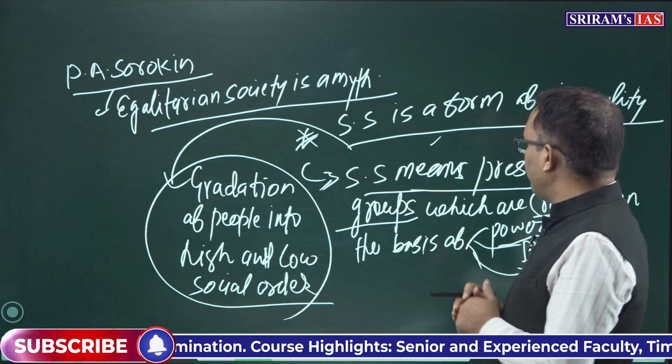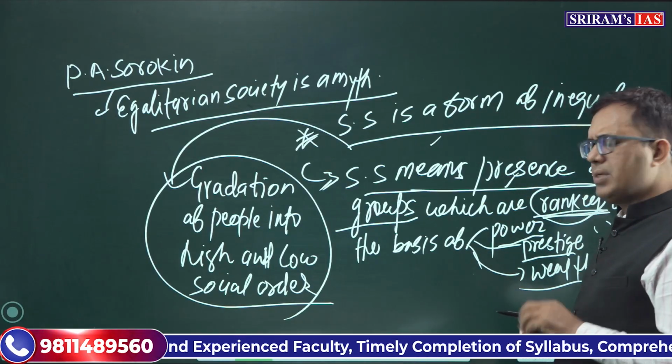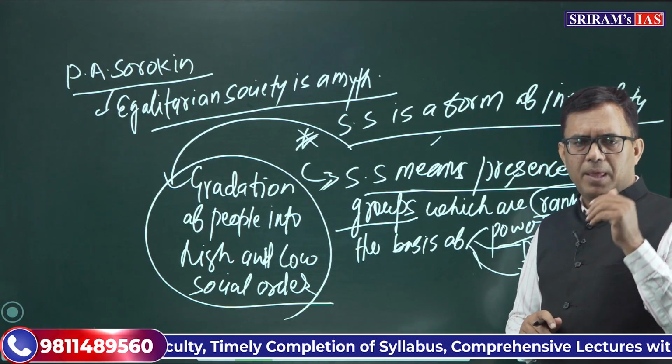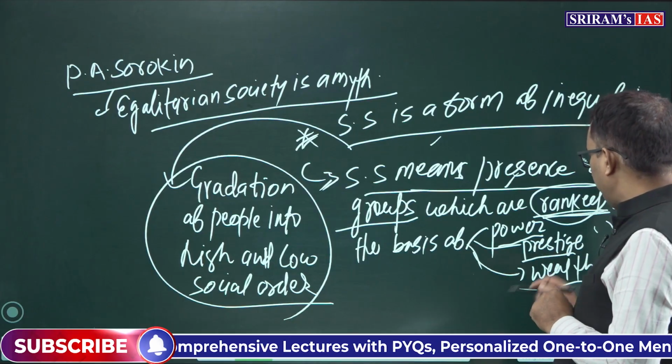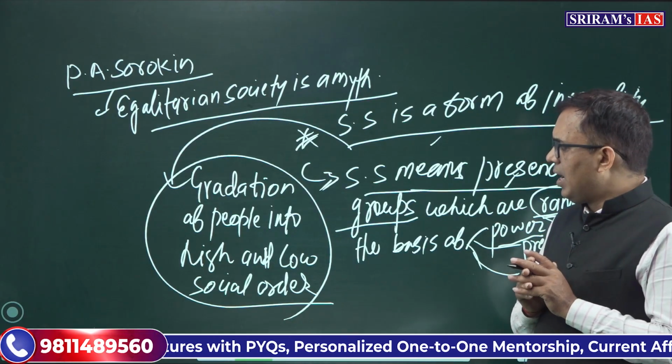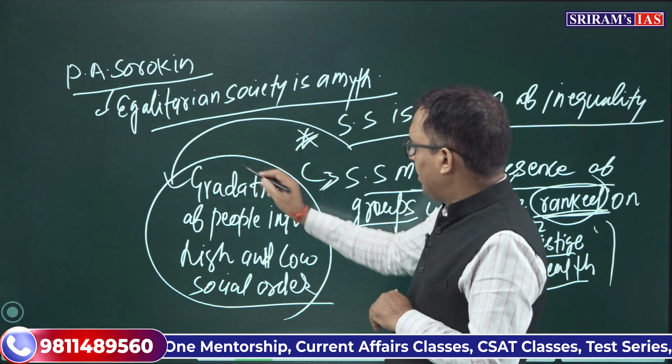So one definition is this one. Social stratification is a form of inequality. Second, social stratification means the presence of different groups in society which are ranked on the basis of power, on the basis of prestige, on the basis of wealth, and therefore we can say social stratification involves a hierarchy.